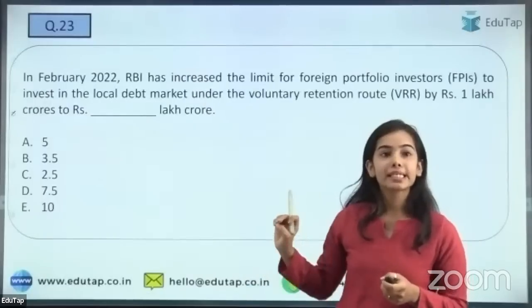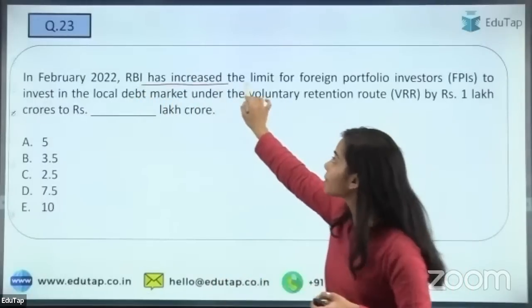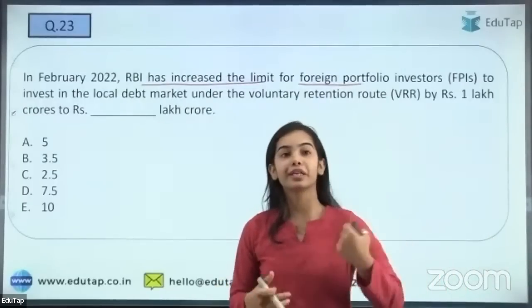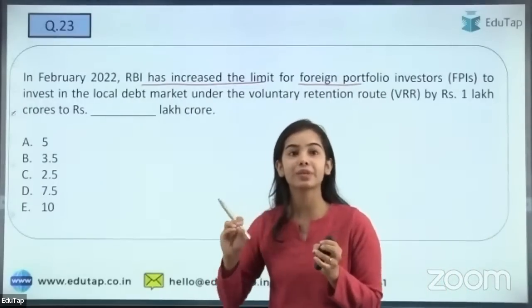Okay. So next is, in February 2022, RBI has increased the limit for the foreign portfolio investors for the VRR, voluntary retention route. What has the limit been increased to?